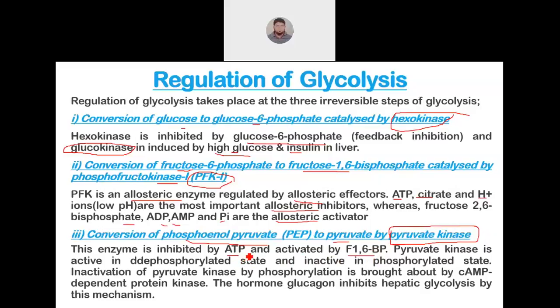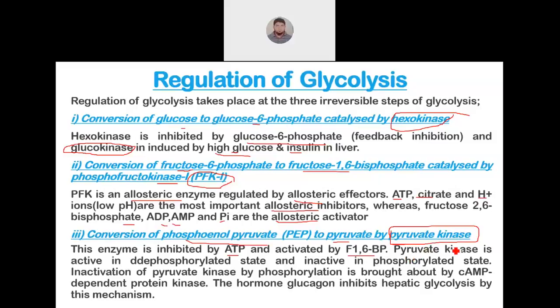ATP again means high energy state, glycolysis will be blocked. And in low energy state, when glucose is converted to fructose 6 phosphate and then fructose 1,6 bisphosphate, this has to be converted into pyruvate. That's why pyruvate kinase will be activated.